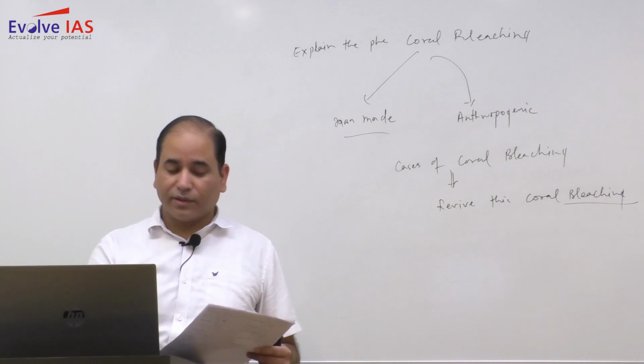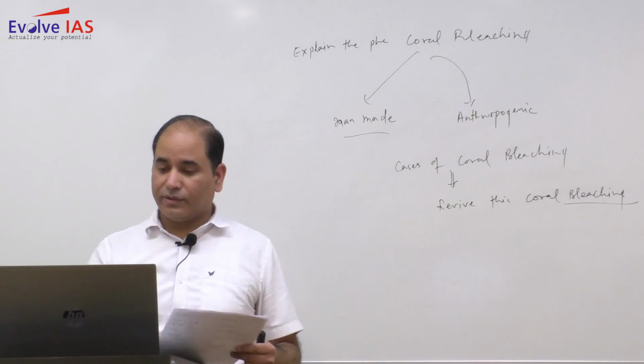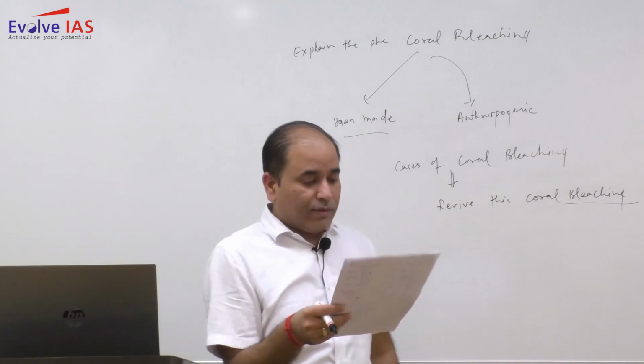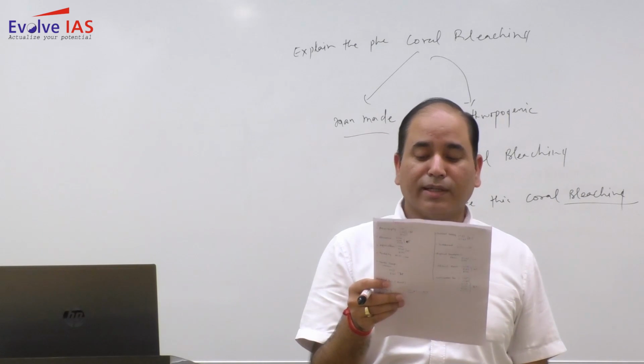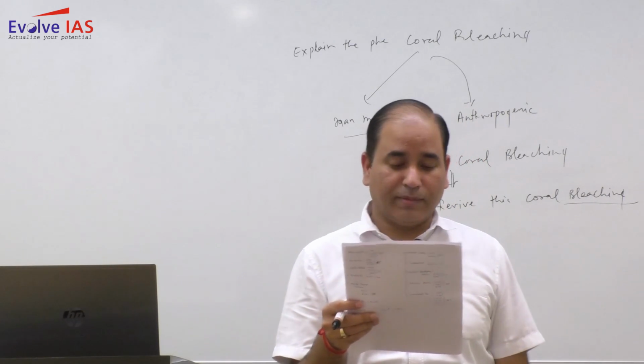The last question of question number 1 is: well developed soils typically exhibit distinct layers in their soil profile. Elaborate.